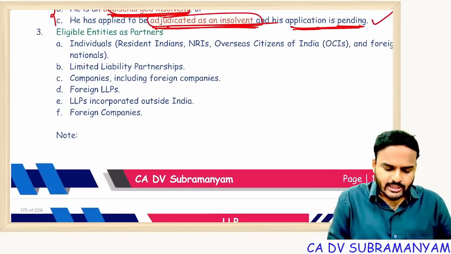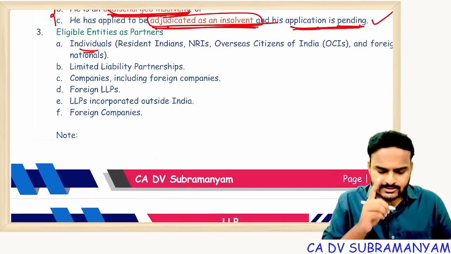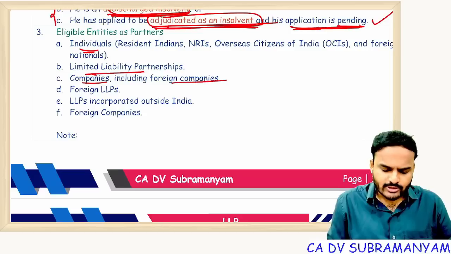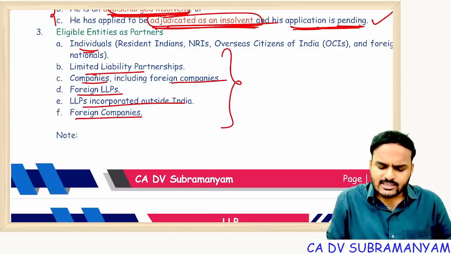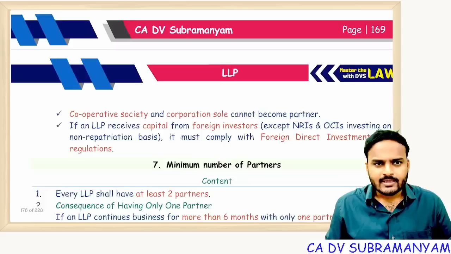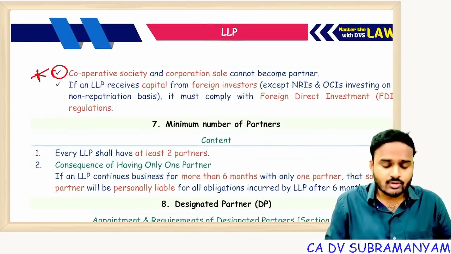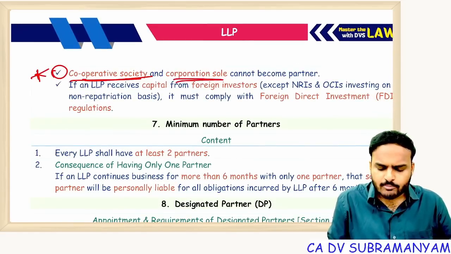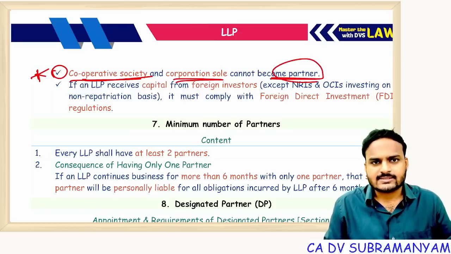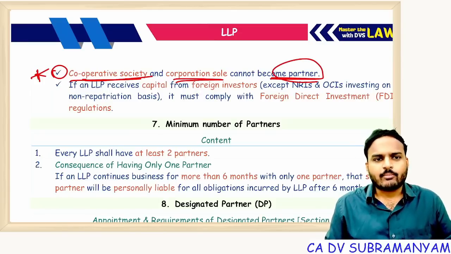You can see here, individuals can become partners of LLP, LLPs, companies including foreign companies, foreign LLPs, LLPs incorporated outside India, foreign companies. All these are eligible to become partners of an LLP. But remember this point, a very important point: a cooperative society and a corporation sole cannot become partners. So from the body corporate point of view, these two are disqualified.